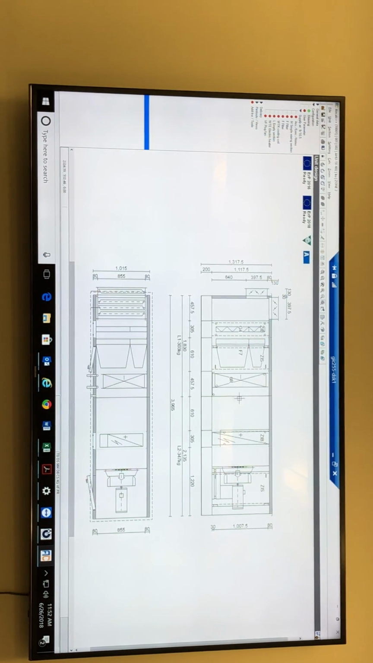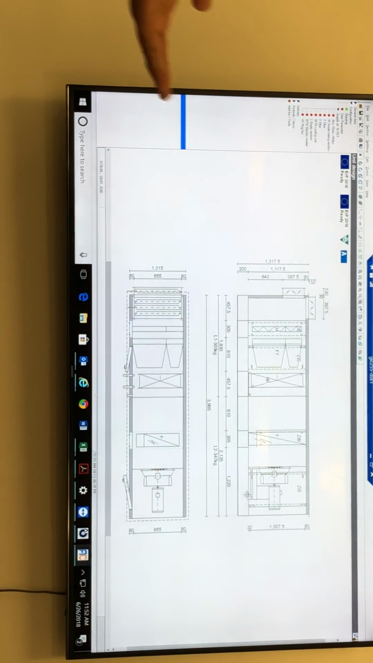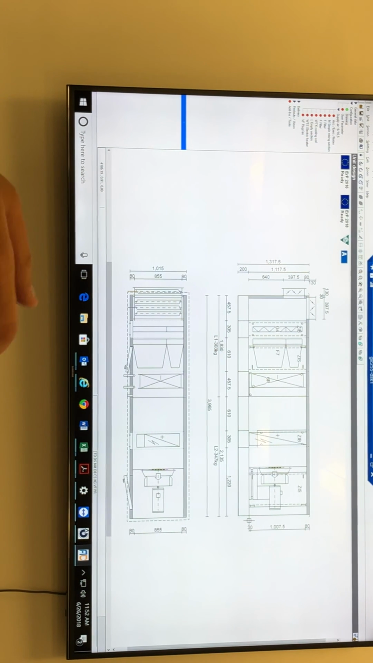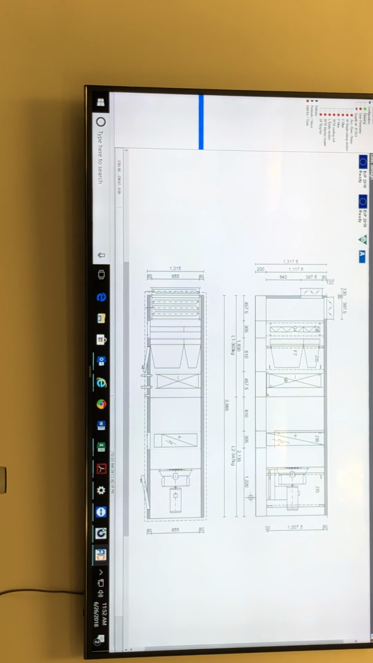You can add an empty section between this and this if you want. You can add whatever you want. It's your option. Okay, now this is the weight.